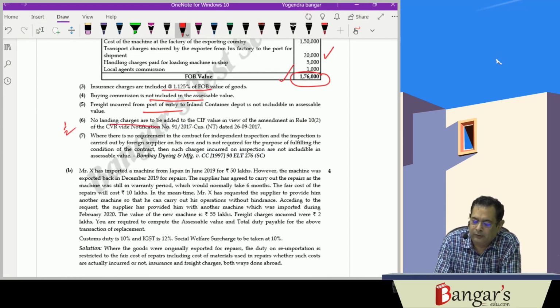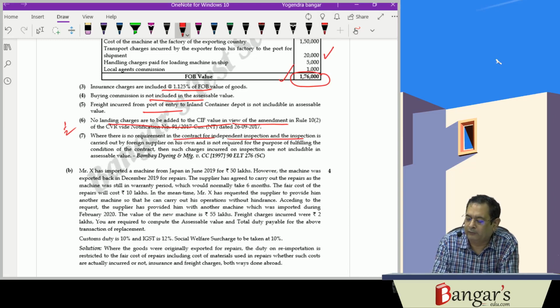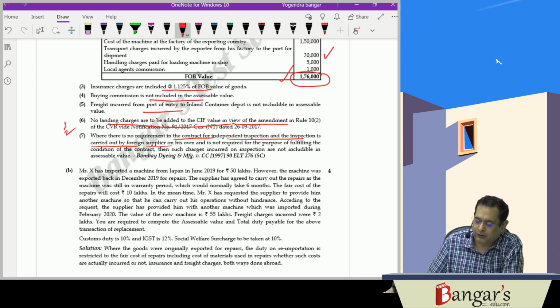Landing charges will not be added because earlier 1% of the CIF value was landing charges, the same will not be added. And as there is no requirement in the contract for independent inspection, and independent inspection has been carried out by the foreign supplier on his own, it will not form part of the assessable value, and the same has been judicially decided by the Supreme Court in Bombay Dyeing and Manufacturing Company's case.